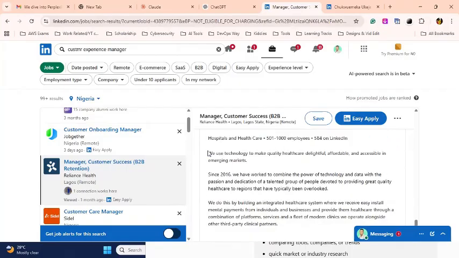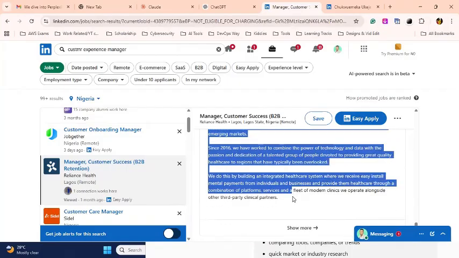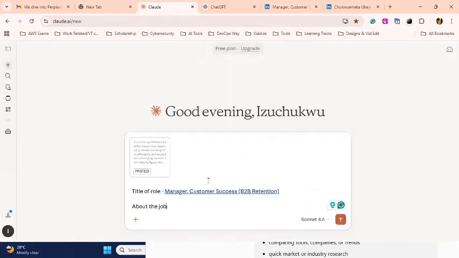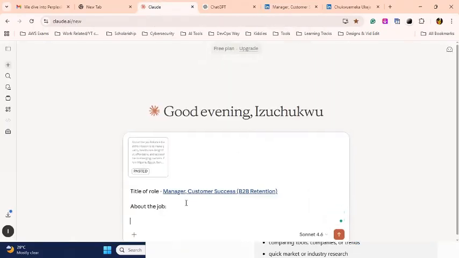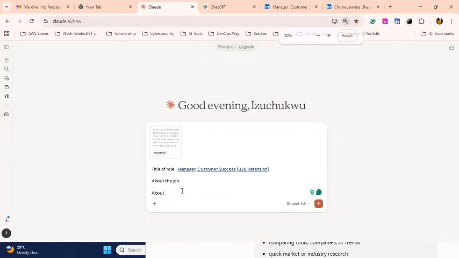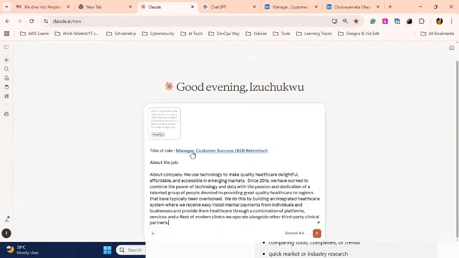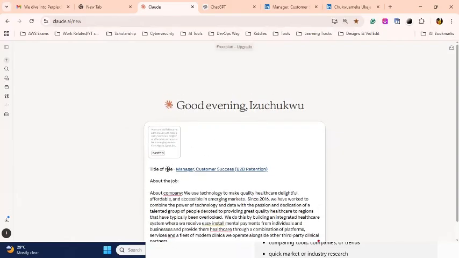So copy here, about company, right? So about the role, about the job, title of the role.